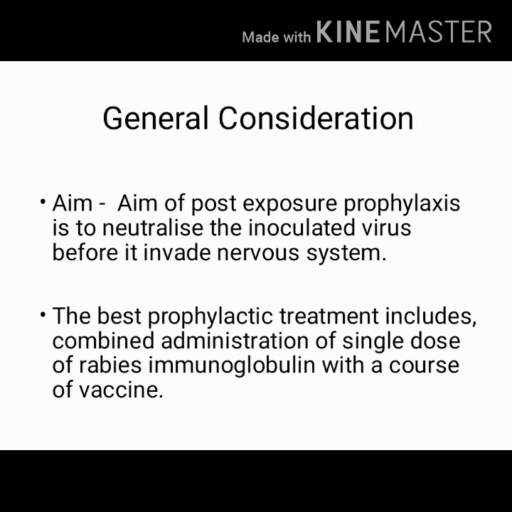Simultaneously, we do active immunization using the vaccines available for prevention of rabies, and at the same time we do passive immunization by using RIG, that is rabies immunoglobulin. So don't forget, this is the most important prophylactic treatment criterion: combined active and passive immunization.